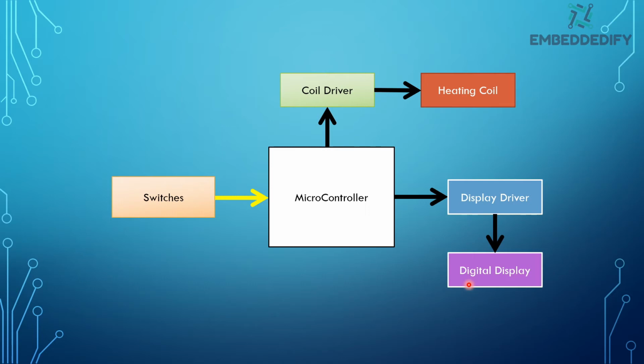Let us see the whole operation once again. Whenever you press the power switch to turn on the induction oven, the microcontroller can sense that you have pressed the power switch. Next, the microcontroller will ask the coil driver to set the heating coil to a particular temperature. Also, the microcontroller will ask the display driver to display the temperature on the digital display. As you can understand now, the microcontroller acts as the brain of the whole operation of the induction oven.